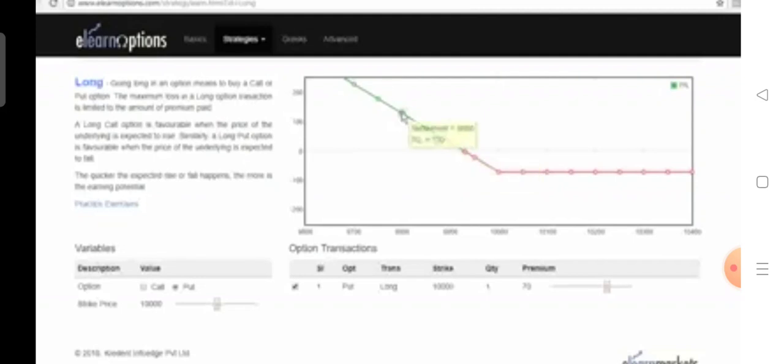As we can see here, if the settlement is at 9,800, our profit is 130 rupees. 200 rupees is the payoff from the put option. 70 rupees is the premium which we have paid. So the total profit earned by buying a put option, if the settlement is at 9,800, is 200 minus 70, which is 130. The payoff from a short put option is exactly opposite from the long put.